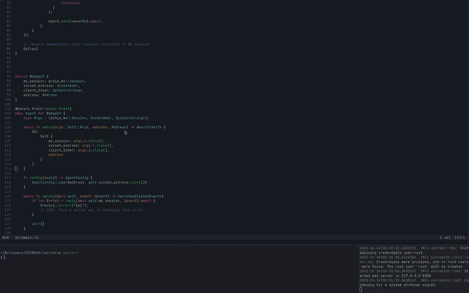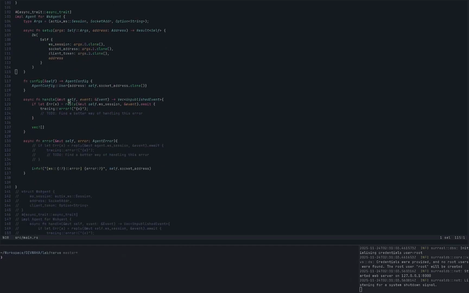I might change this and remove it, or still keep it for maybe users who are already authenticated and just want to authenticate without going through a login process again. So for the setup, we pass the args and just create the struct.